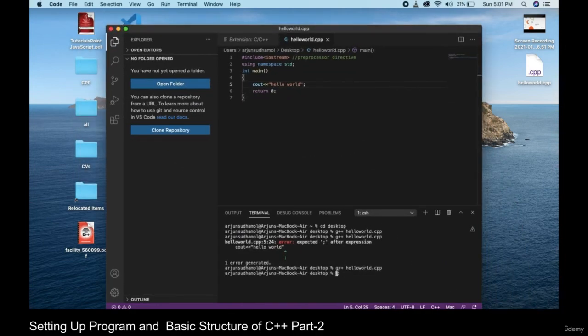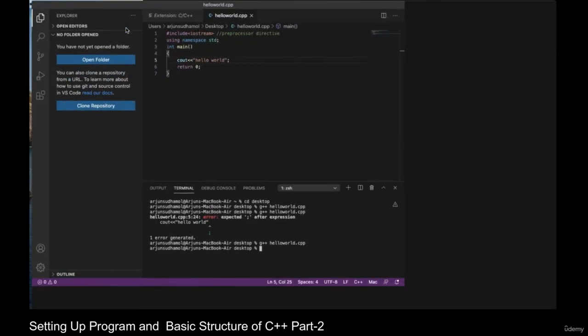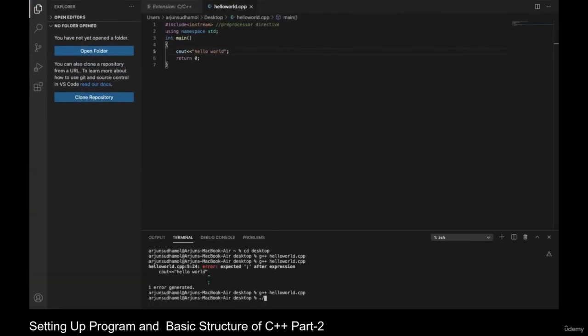To execute this a.out, which is the result of my compiled hello world.cpp, I have a command. Let's go to that command, ./a.out. The file name of the compiled file is a.out, and I am writing ./ to execute that one, and I am pressing enter. So now you can see hello world over here, which is the result of my program.